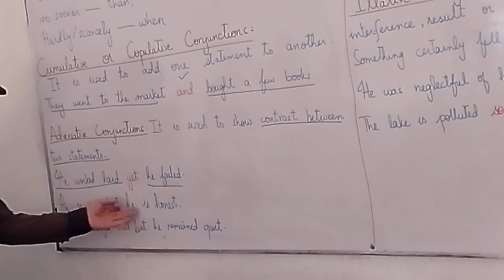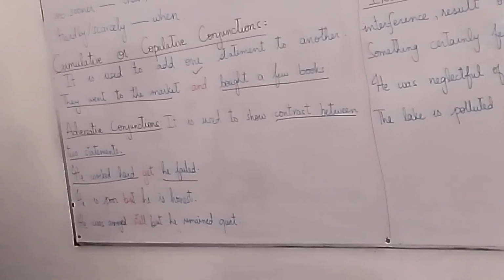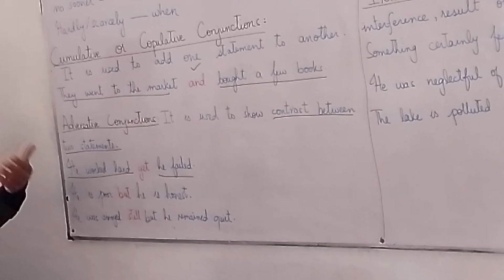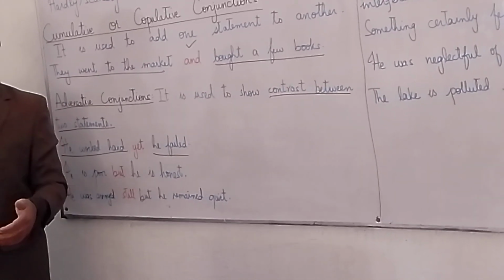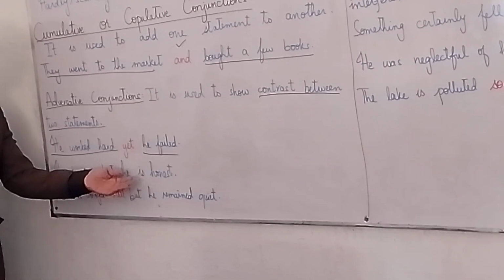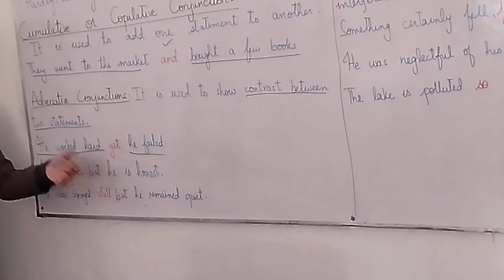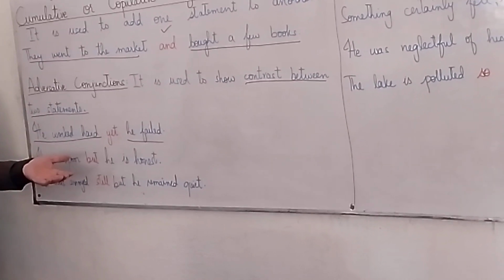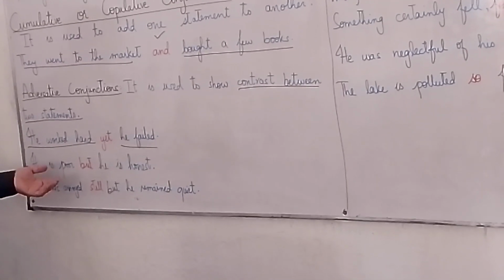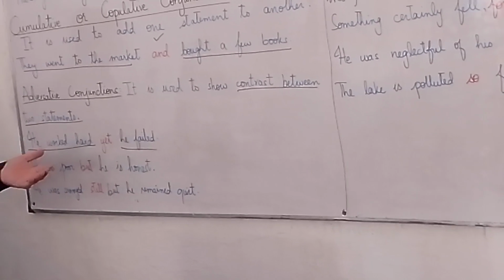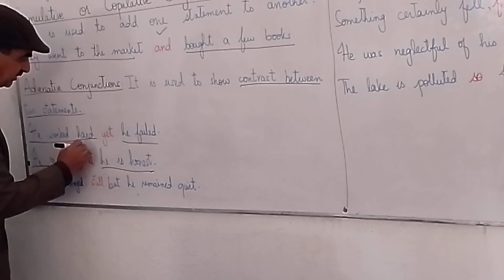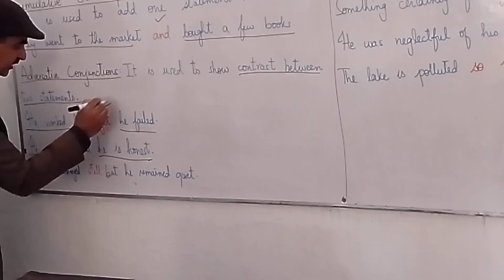He is poor but he is honest. Usually it is considered that poor people, they are not honest. In 88% cases or 70% cases, sometimes 90% cases. Clear? But being poor and then being honest, that is quite contrasting. That is quite opposite. Clear? So it is very strange. He is poor but he is honest. Clear? So again there are contrasts between the two statements. This but shows the contrast. This yet shows the contrast.